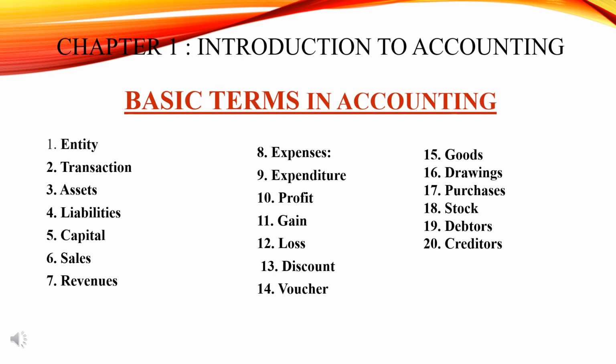Next comes the liabilities. Liabilities refers to any amount which the business enterprise owes to outsiders, excepting the amount owed to proprietors. Proprietors means the self-proprietor. So what is liability? Liability means liable. We are liable to pay. So A company is liable to pay to B company. It refers to the amount which the business enterprise, for example A company, is liable to pay to an outsider, or the next company or some other person. So that is its liability. Okay.